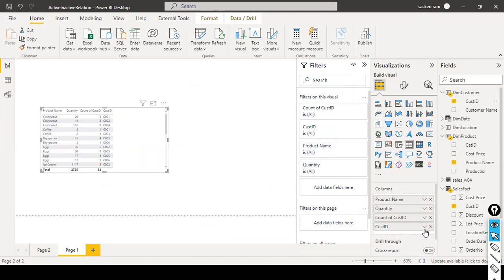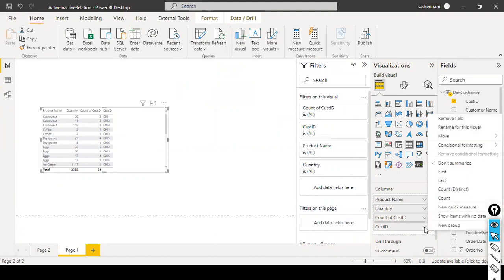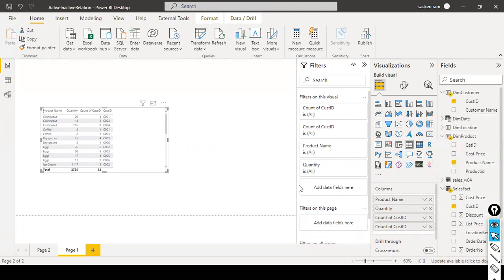and here, this customer ID is coming from which table? From the dimension customer. How do I know? Here two customer ID columns are there. If you keep the cursor on top of this, you will get to know that. See, this one comes from customer dimension. This one comes from sales fact. Okay, here what I do is I just select count here. It shows 322, right? So the count of customer ID is 322.